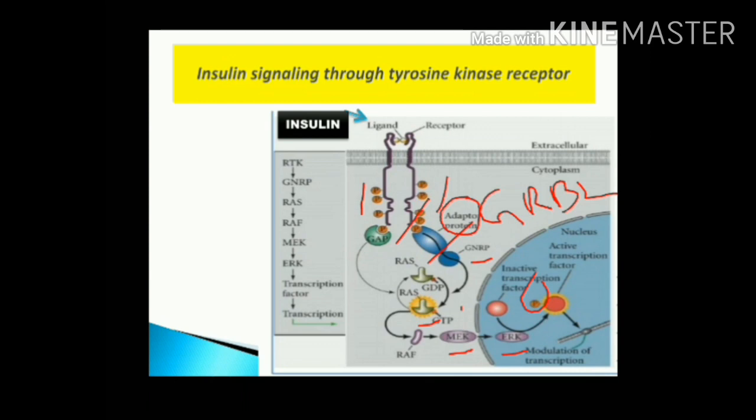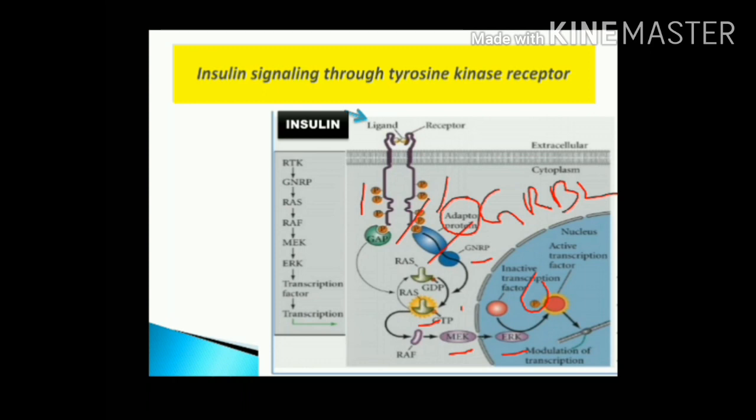If any mutation happens in the receptor tyrosine kinase, then various abnormalities can occur. If there are changes in amino acid composition, then lots of abnormalities can occur.